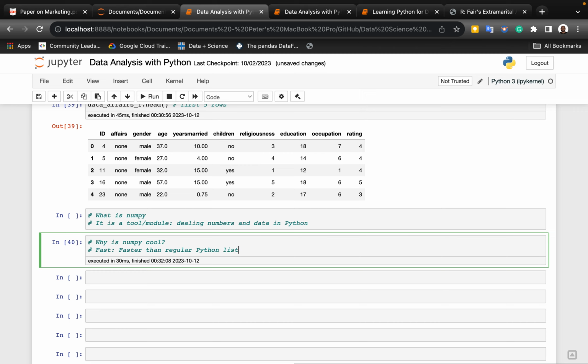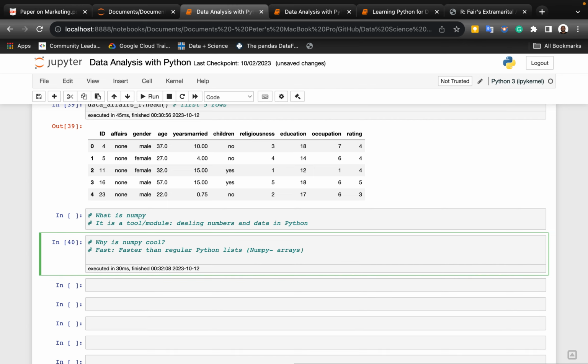And here you see us mentioning lists because with NumPy, we deal with arrays, right? Arrays are like lists, but they are really, really different. We're going to talk about that as we proceed.